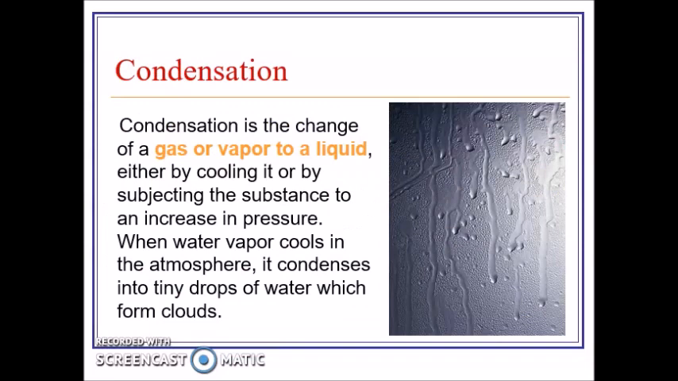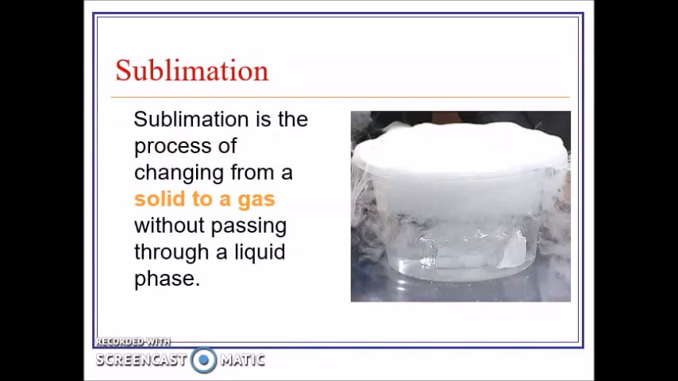Condensation. Condensation is the change of a gas or vapor to a liquid, either by cooling it or by subjecting the substance to an increase in pressure. When water vapor cools in the atmosphere, it condenses into tiny droplets of water, which can then form clouds. Sublimation is the process of changing from a solid to a gas without passing through a liquid phase. Dry ice is an example of this.